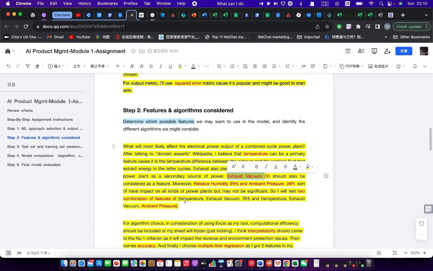So I will test two combinations of features. The first one is temperature, exhaust vacuum, RH, and the second one is temperature, exhaust vacuum, and ambient pressure.